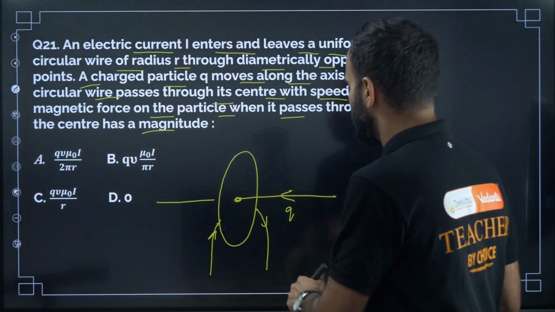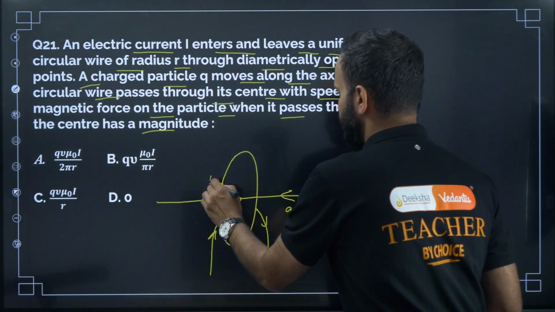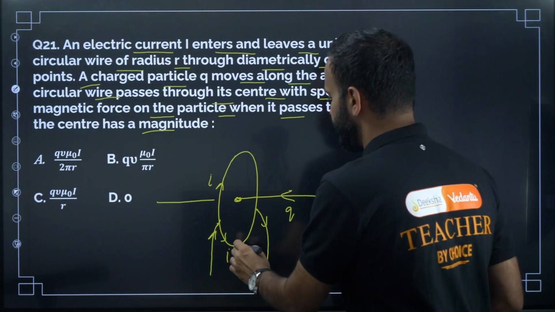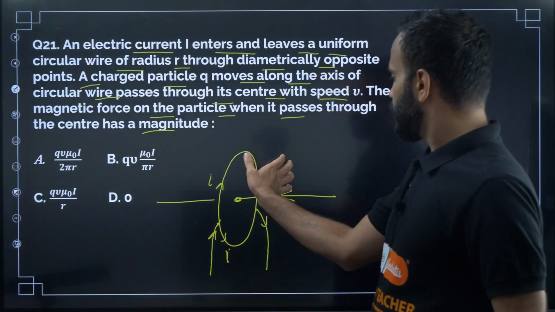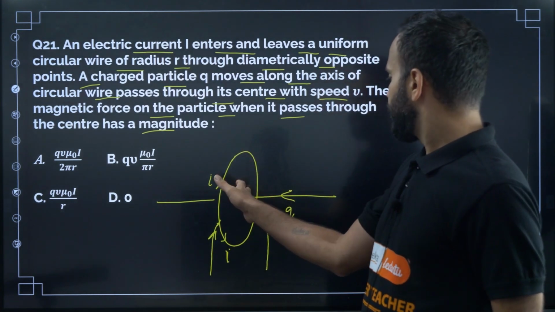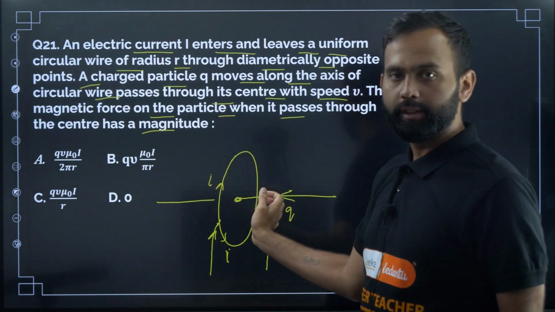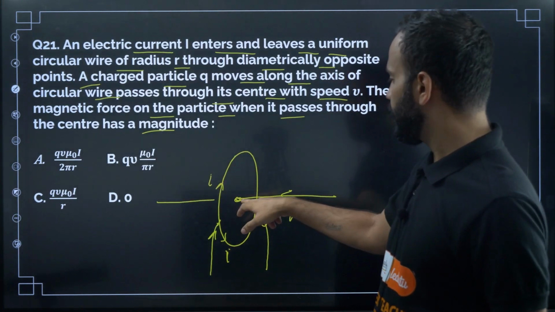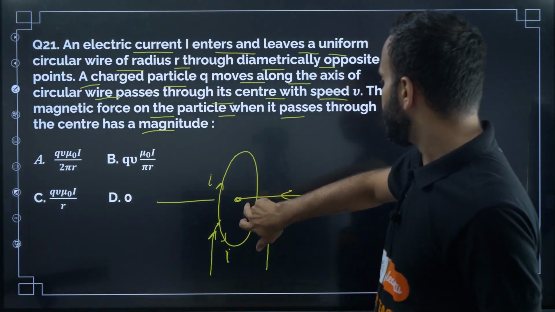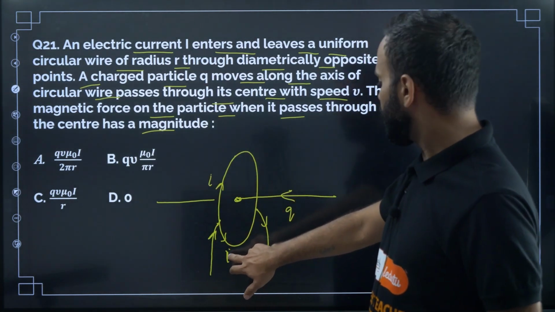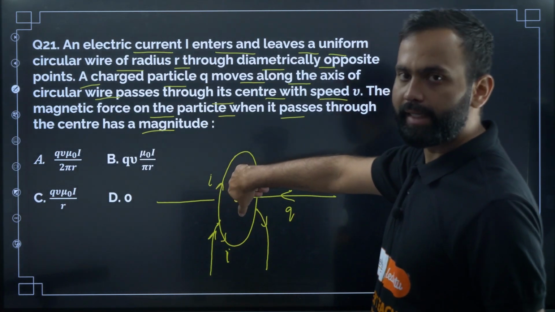So this is how the current flows, I and I. The magnetic field at the center due to the upper half will be towards left. Now the magnetic field at the center of the circular wire due to the lower half current is towards right, isn't it?